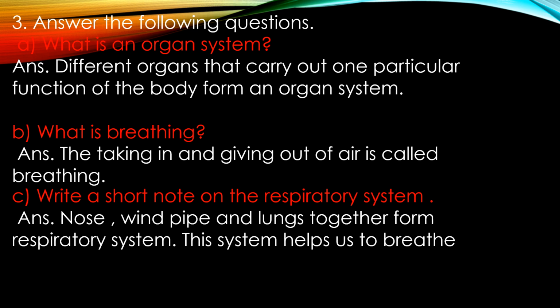different organs that carry out one particular function of the body form an organ system. Children, an organ system is a group of organs. Okay? A group of organs that work together, that function together.